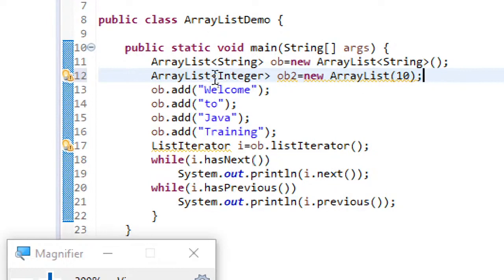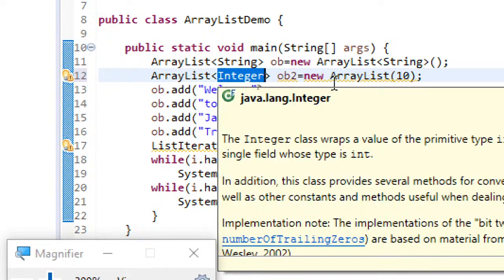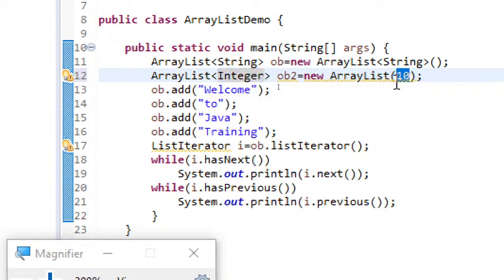So in this, I am creating an ArrayList that can store integers, and now I am specifying size. Generally we have discussed in the previous session that ArrayList is a growable array. That means the difference between a normal array and an ArrayList is, an array can hold primitive types, that is one thing.